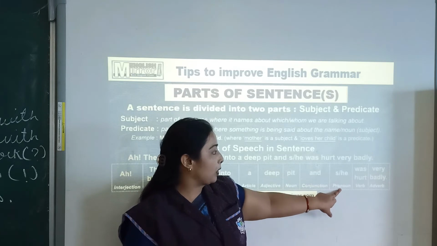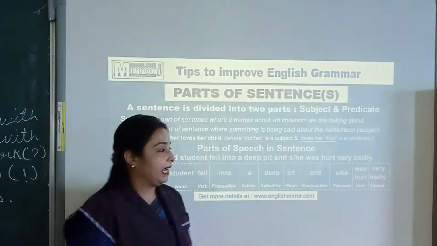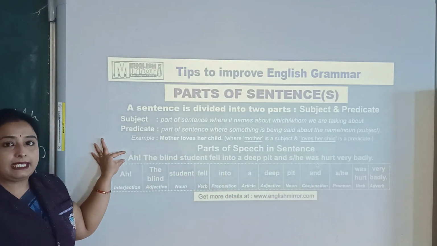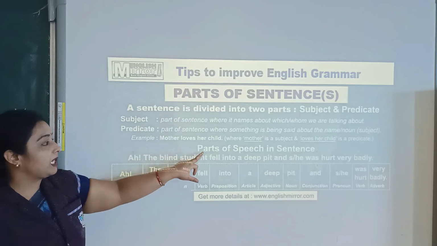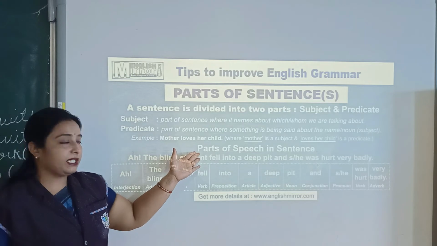He is a pronoun, was hurt, verb; very badly is an adverb. There are 8 parts of speech given here in one sentence. We will learn this in a further chapter.